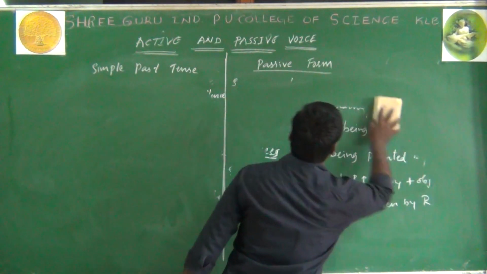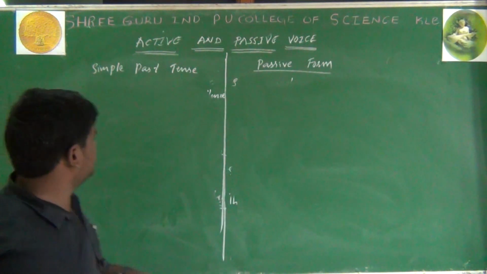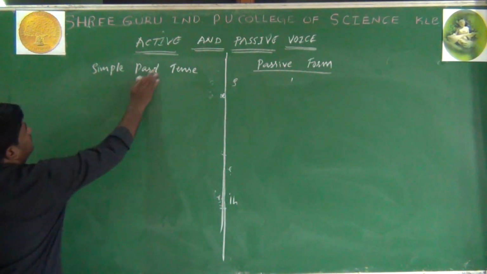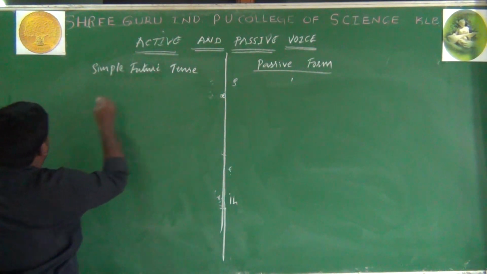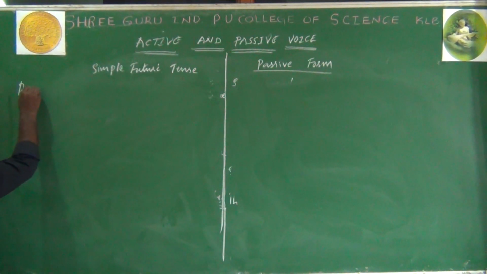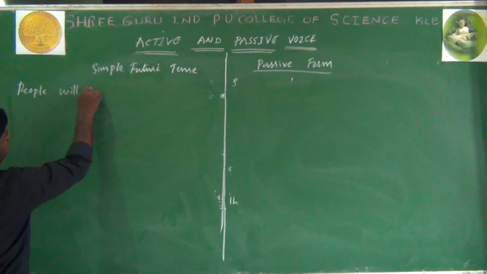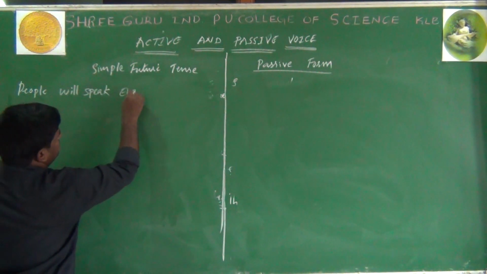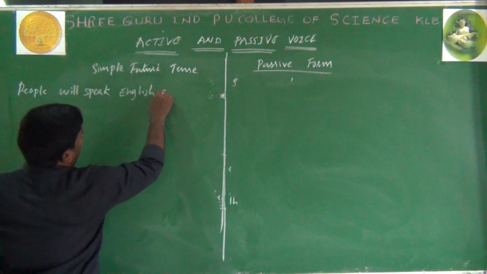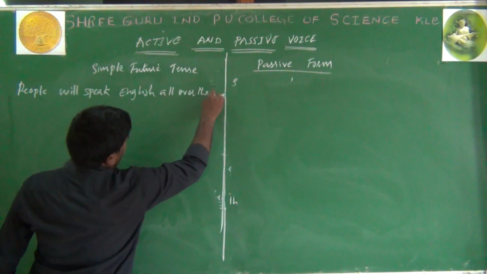In simple future tense, you see what happens. People will speak English all over the world.